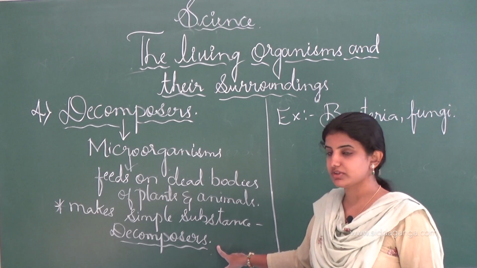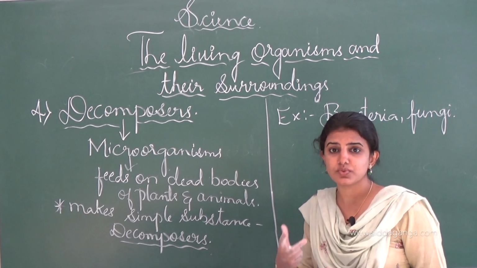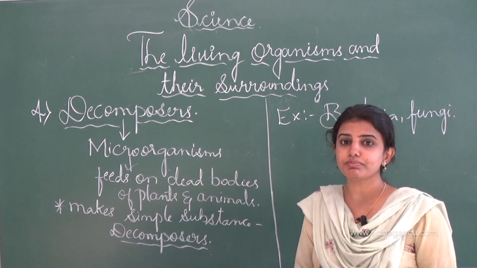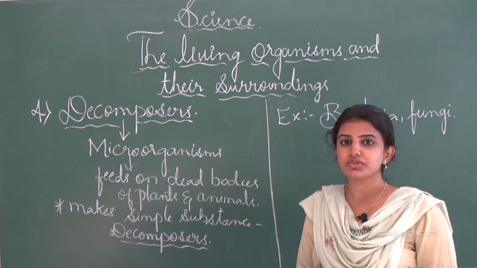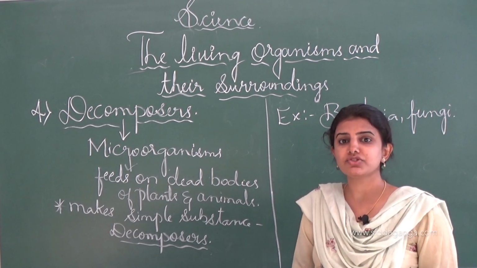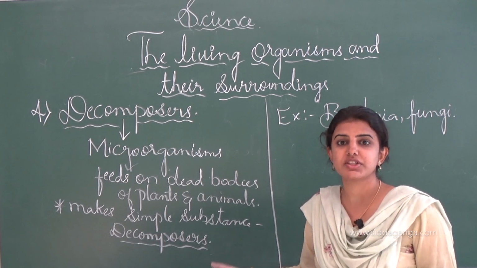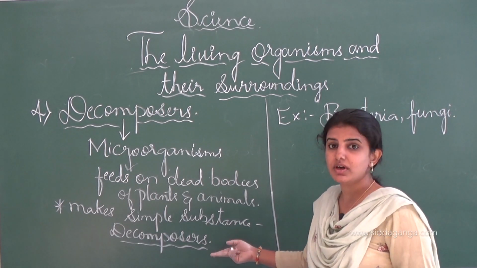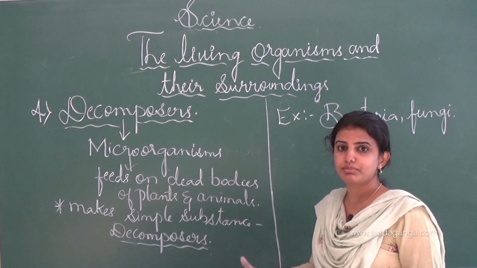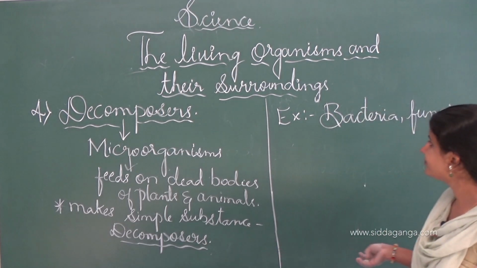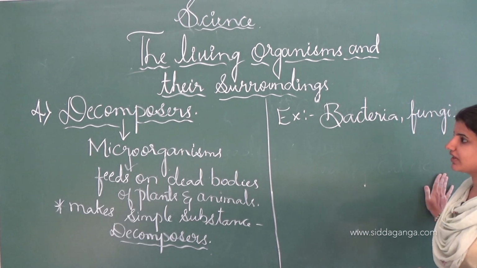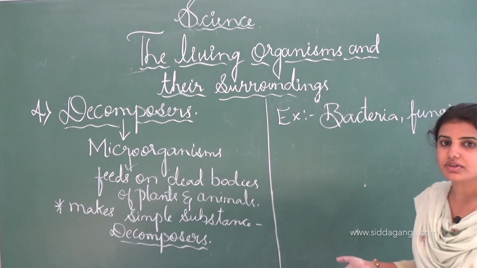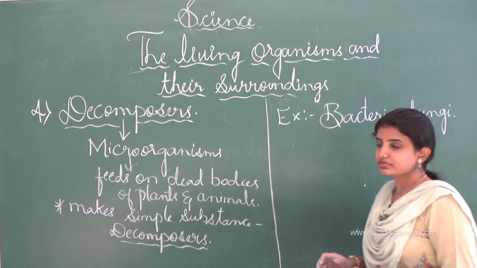These decomposers are very useful, which helps to fertilize the soil and helps the plants grow more and more, as they contain nutrients. Examples for these decomposers are bacteria and the fungi.